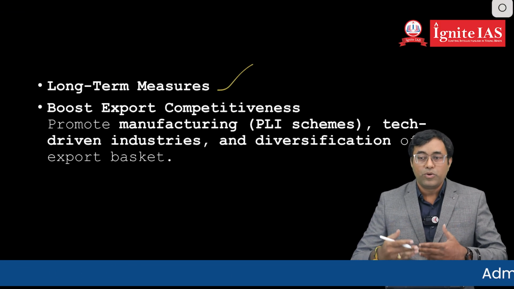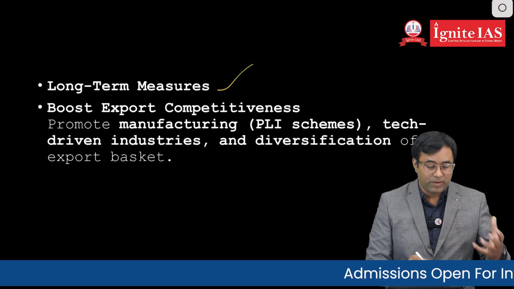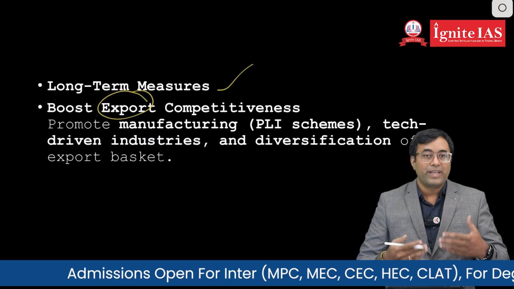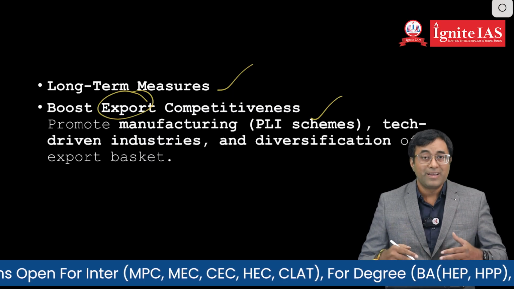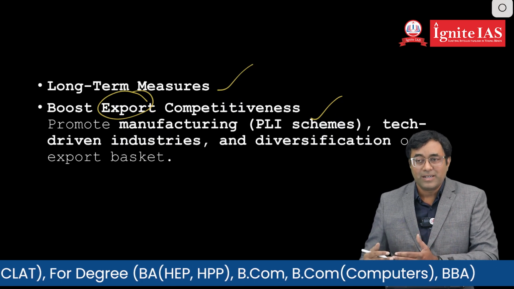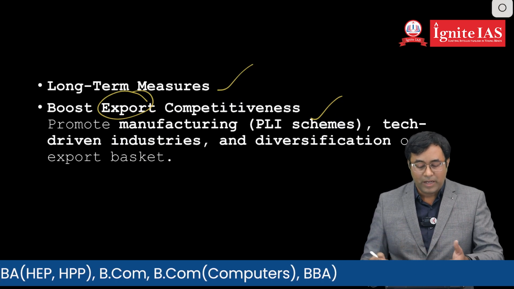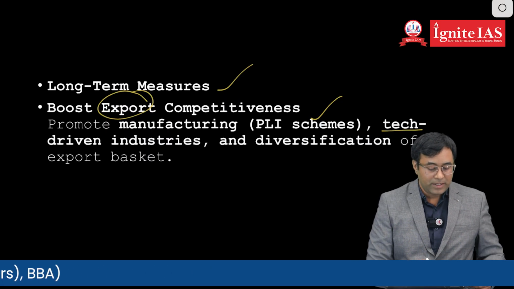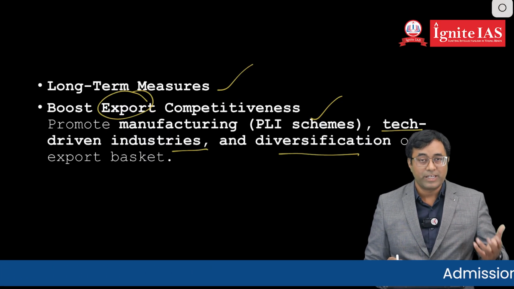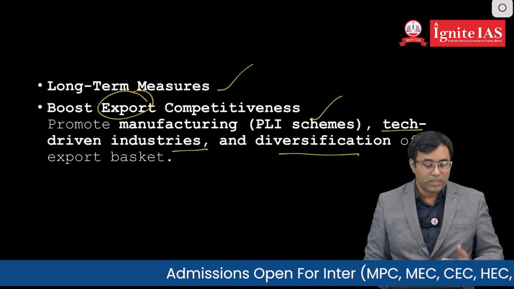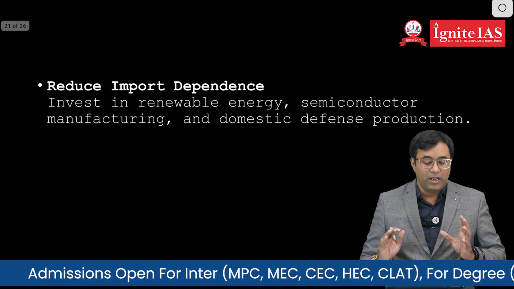Next one is long-term measures. If we want to increase the foreign currency, one of the ways is to boost the exports. So how do we boost the exports? Government is implementing the PLI scheme for the development of the manufacturing sector, which has been decently growing at a faster rate, and accordingly the exports are also increasing. Tech-driven industries and diversification of the export basket are also some of the steps taken by the government so that exports can be increased in the long run.